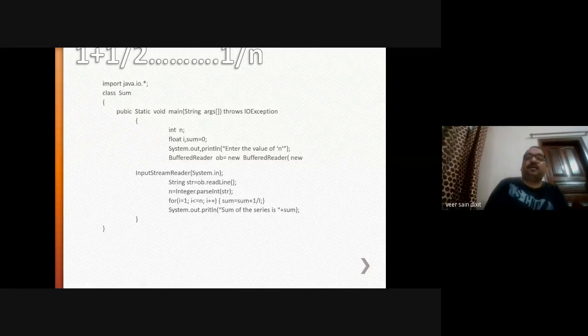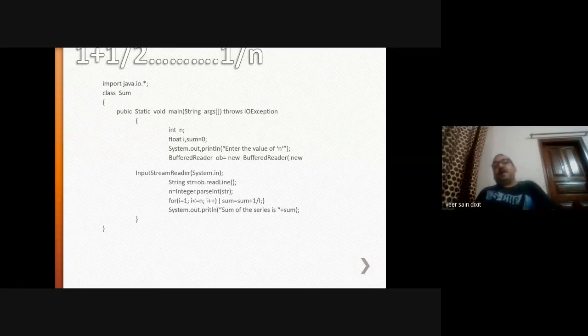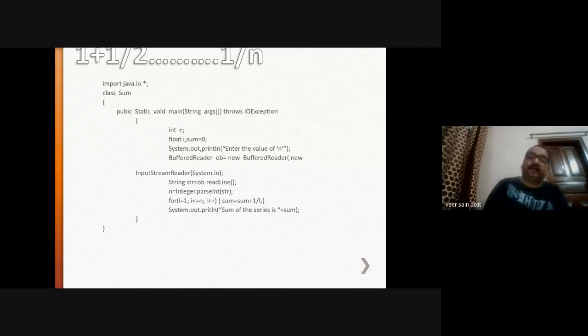System.out.println("Enter the value of n"). So whenever you execute, the statement will be printed: Enter the value of n. Every statement will be terminated by a semicolon. Here, I am using another technique for user input. In the last class, we were using the Scanner class. Here, we are going to use BufferedReader.